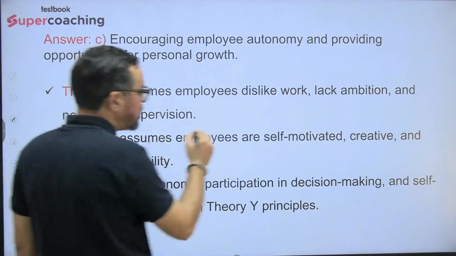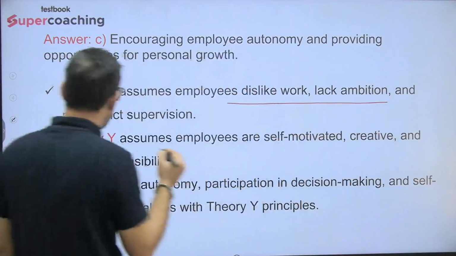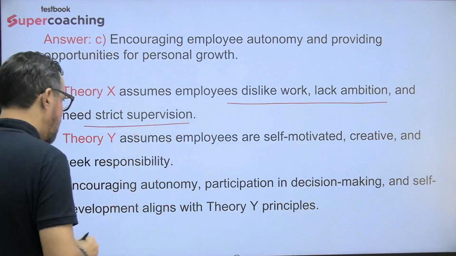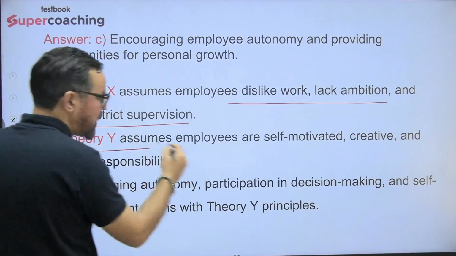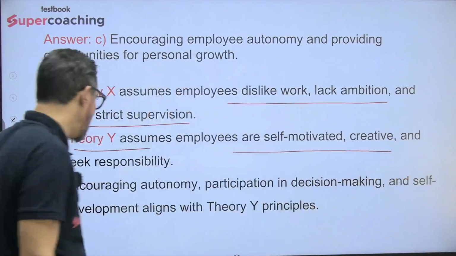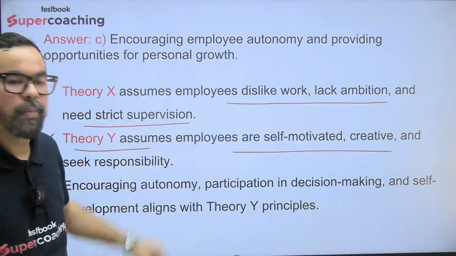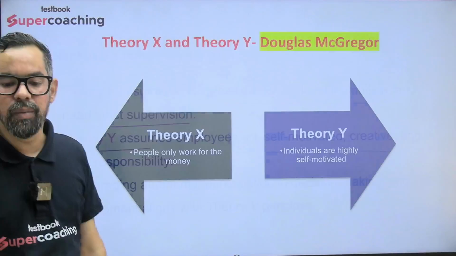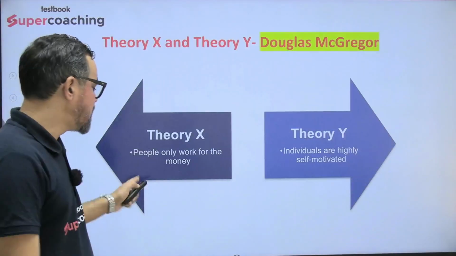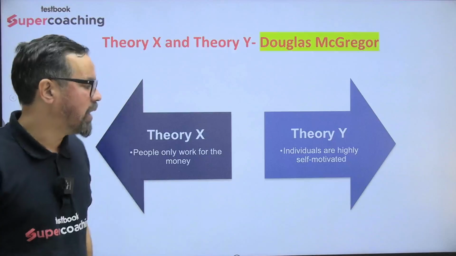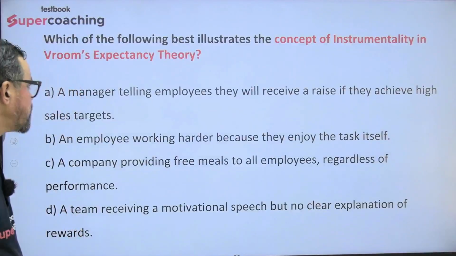Theory X assumes that employees dislike work, lack ambition and require strict supervision. Y assumes that they are self-motivated, creative, and seek responsibility. Authoritarian approach will be required here, and participative approach will be required in case of theory Y. Okay? So money is the only motivation here. Individuals are highly self-motivated. Next one.